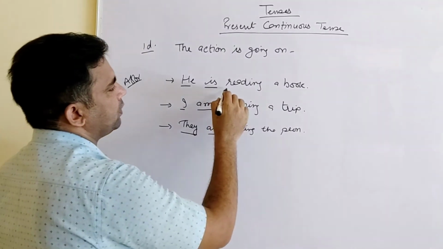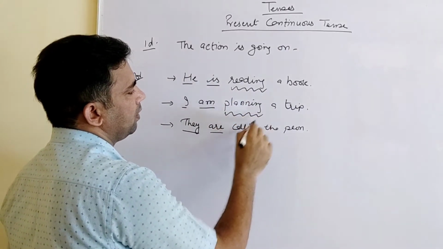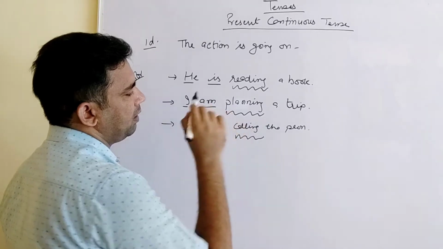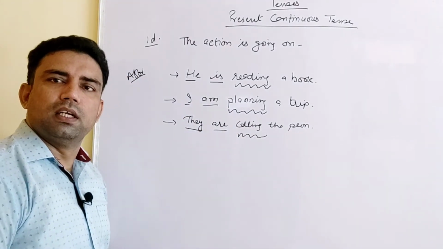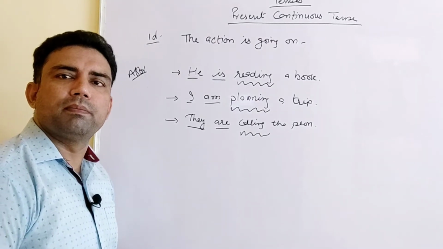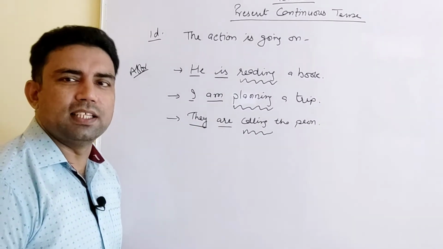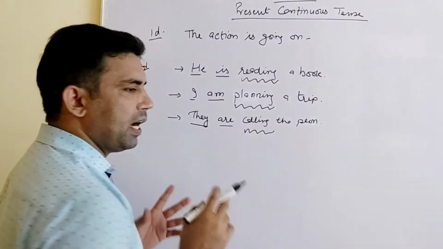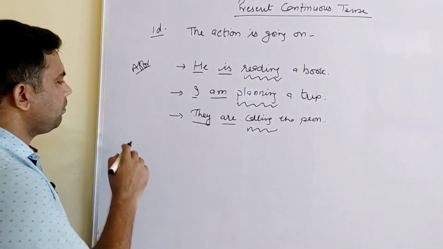Another thing to notice is main verb ing, main verb ing. In all the three, singular, plural, or whatever the number of the subject is, we always use the main verb. Which form? Main verb with ing, not any other form. And ing is always put with the main verb's first form, right?